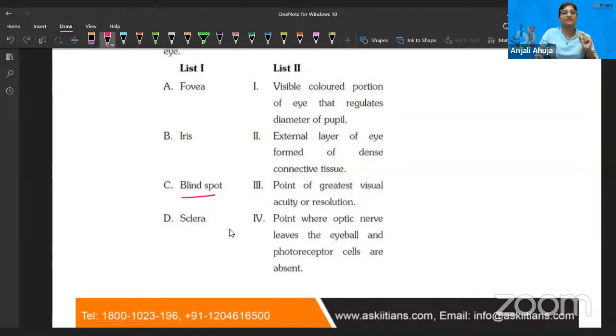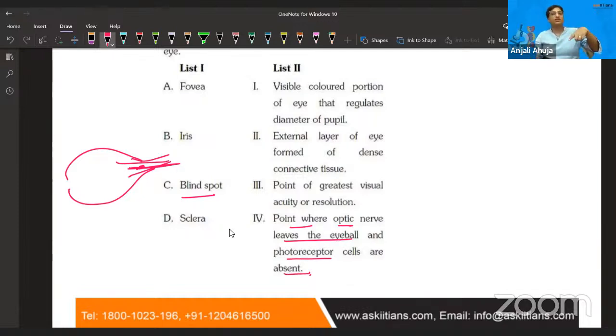Everyone knows what a blind spot is, right? So blind spot is the place in the eye. You do remember that's a place where no nerve is passing. So it is the point where the optic nerve leaves the eyeball, and there is no visual point there. If you are understanding my point, it is the point where the optic nerve leaves the eyeball and photoreceptor cells are absent. So that is the logic. This is the blind spot, where the spot is blind because the nerve cells are not present.